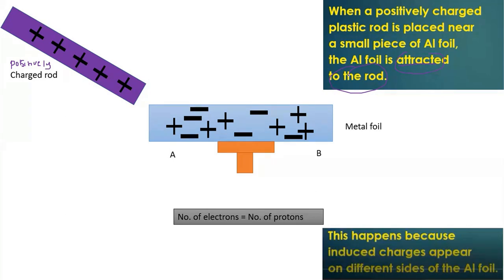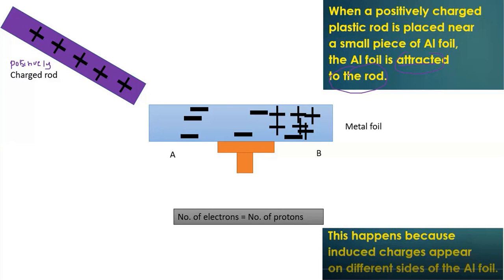Why can the aluminum foil be attracted to the rod? It will be explained by the transfer of electrons, because induced charges appear on different sides of the aluminum foil. Let's look at it. Some protons will move to part B, the right side of the metal foil. How about the electrons?